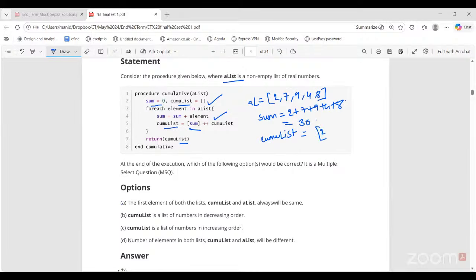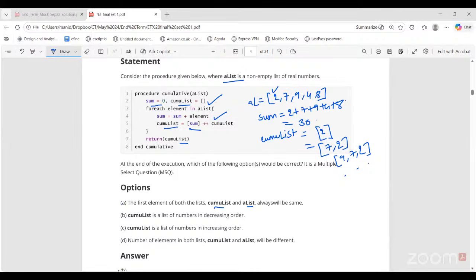So I'm sorry, same order, not reverse. So we will start from here, right? First element. Now this will be added from the beginning of cumulist. So if it is the first element that we are doing, then this list is empty. So it looks like this. Then 7, 2, 9, 7, 2, like this, it will end up having this exact list in the reverse order, right? So first option is saying the first element of both the lists, cumulist and A list, always will be same. Is it correct?